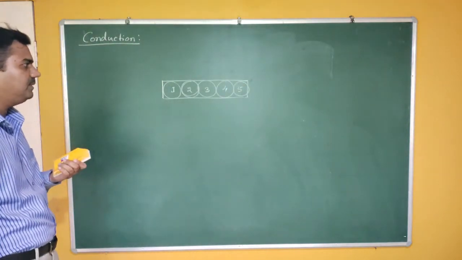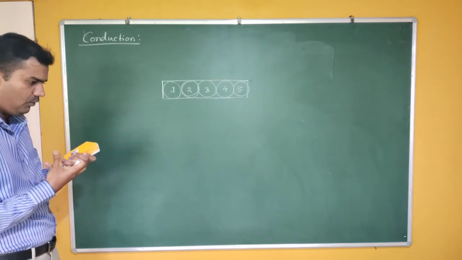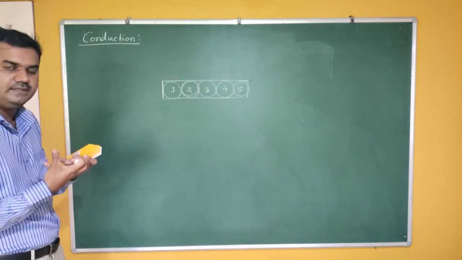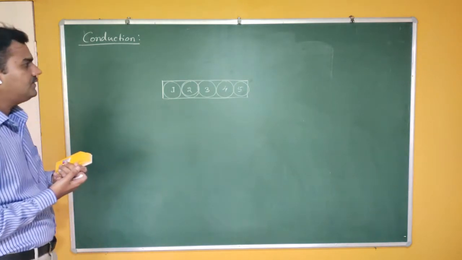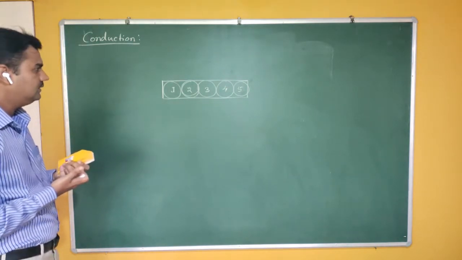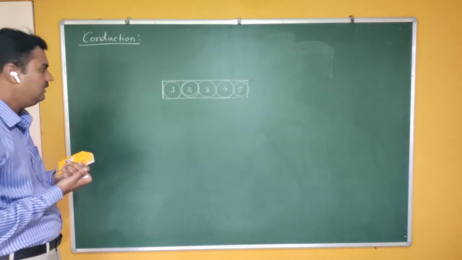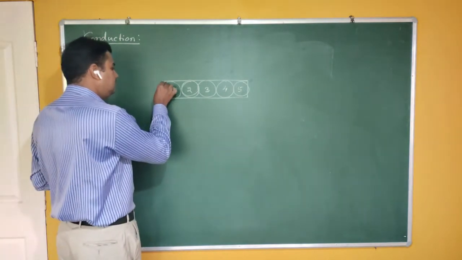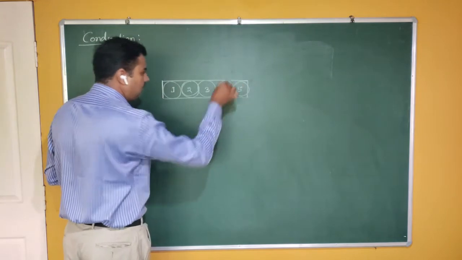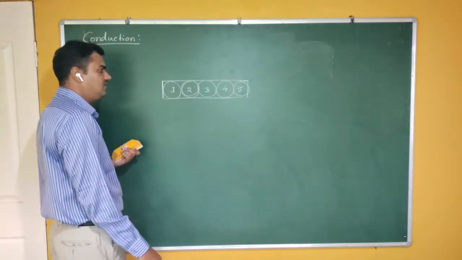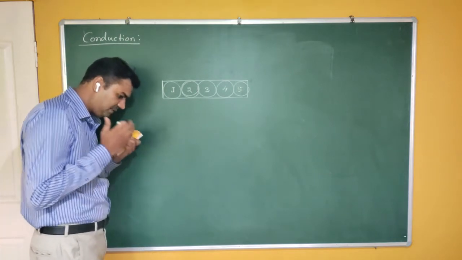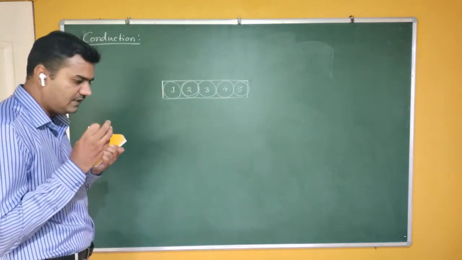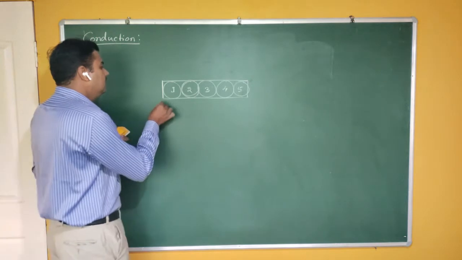The second mechanism may be that between 1 and 2 there is a bond. I can represent that bond in terms of a spring like this. This is my first type of explanation for conduction. So this is a metallic rod. It contains a large number of molecules. For the sake of explanation, I am taking only 5 molecules, and taking them in a bigger size.